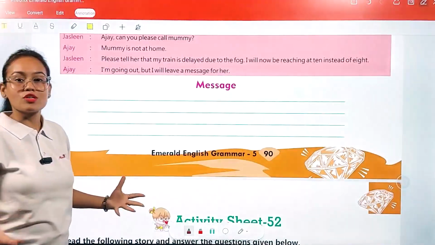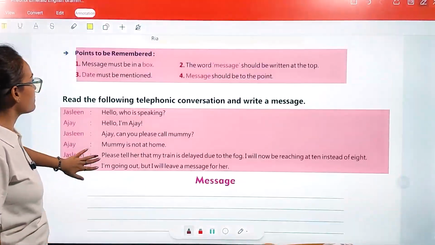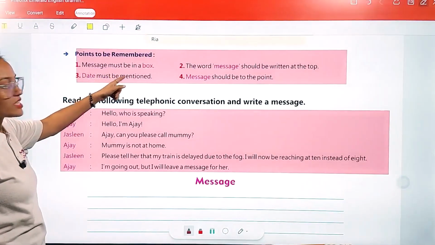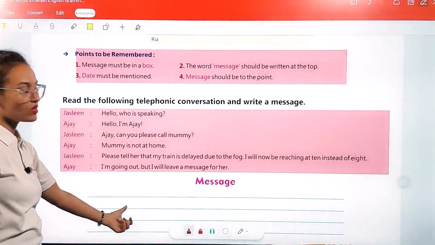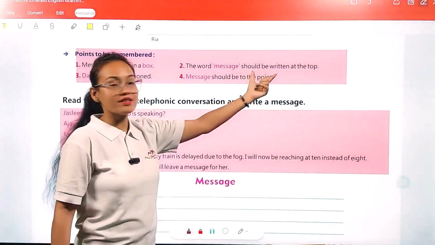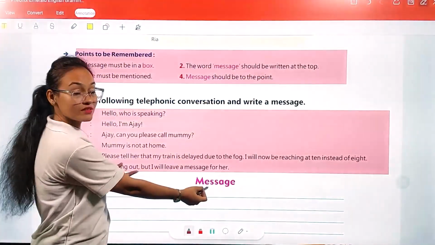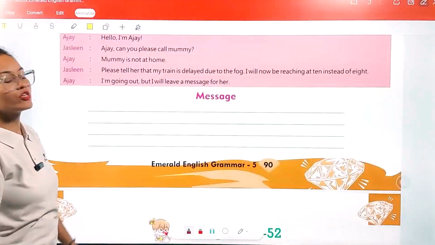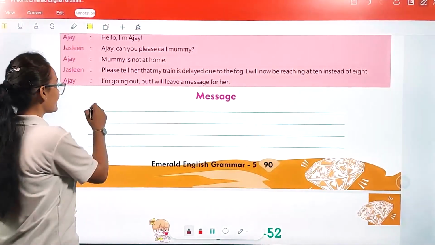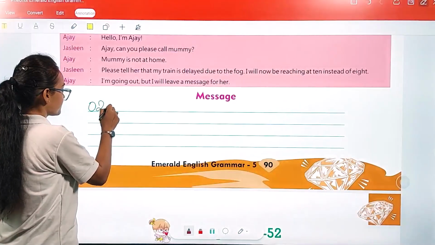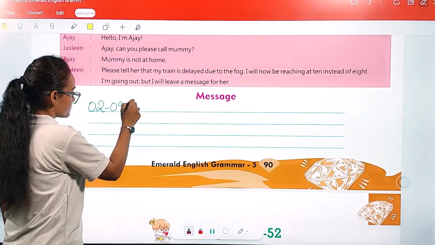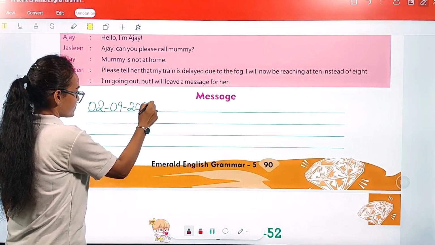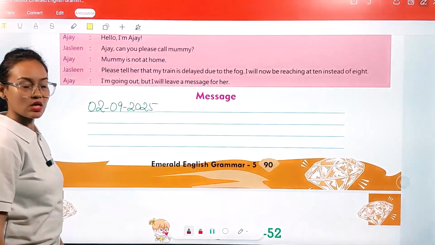What is the first rule we have to follow? Let's remember, the message must be in a box. This is our box. The word message should be written at the top. Now the date must be mentioned, so we are going to mention today's date.